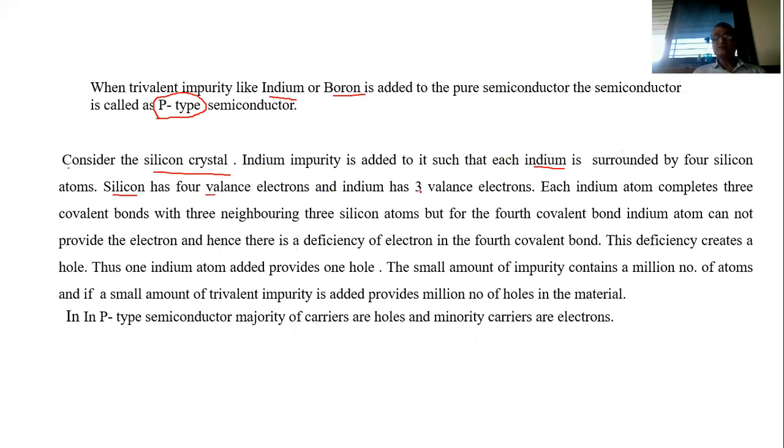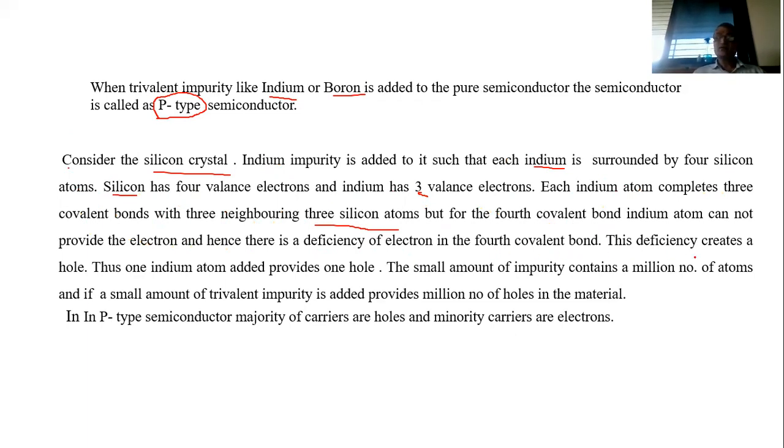Indium has 3 valence electrons. Each indium atom completes 3 covalent bonds with the 3 neighboring silicon atoms. But for the 4th covalent bond, the indium atom cannot provide the electron. Hence, there is a deficiency of an electron in this 4th covalent bond.